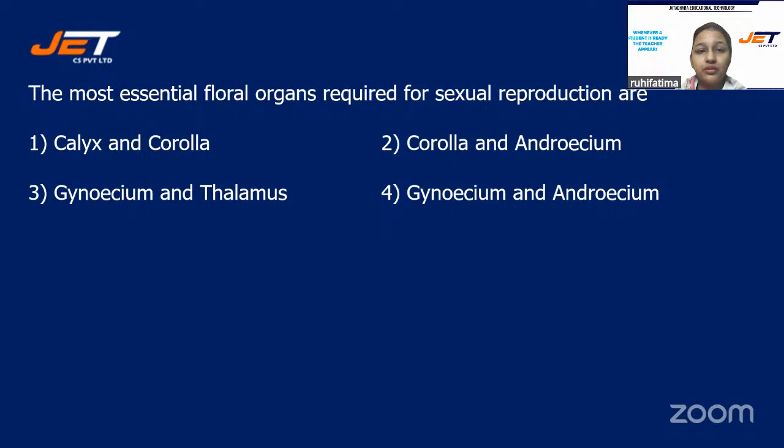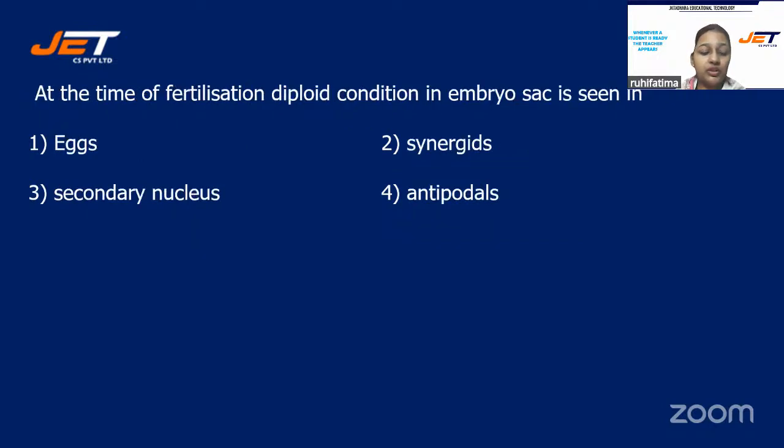Hurry up, students. The most essential floral organs required for sexual reproduction are calyx and corolla, corolla and androecium, gynoecium and thalamus, or gynoecium and androecium. Alright, those who have selected option number 4, they are correct. Option number 4 is the right answer, students. Gynoecium and androecium. Next question.